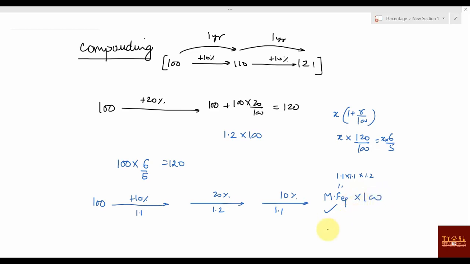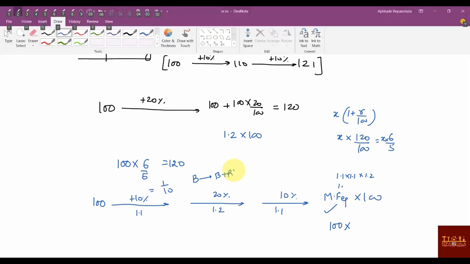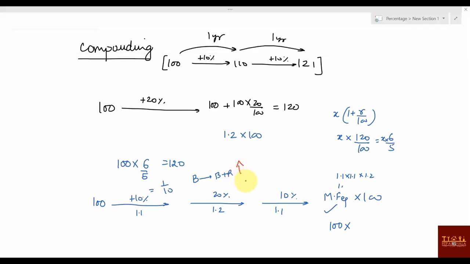Another way of doing it is 100 into, first, a 10% increment happens. 10% means 1 by 10, so the new value is 10 plus 1. If you remember, when increment is happening, base will become base plus result, and when decrease is happening, base will become base minus result. So now this is 100 and a 10% increment is there, meaning 10 becomes 11, so the new value is 11 by 10.